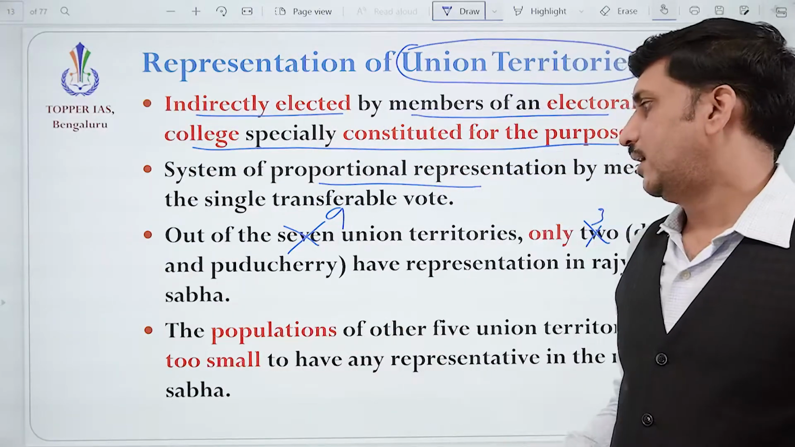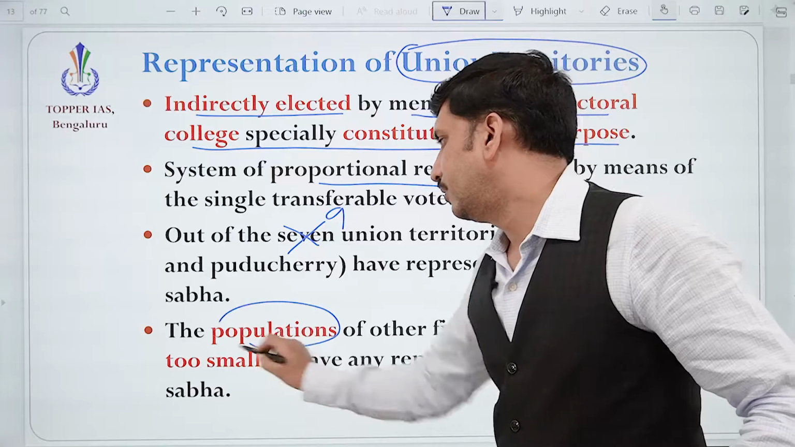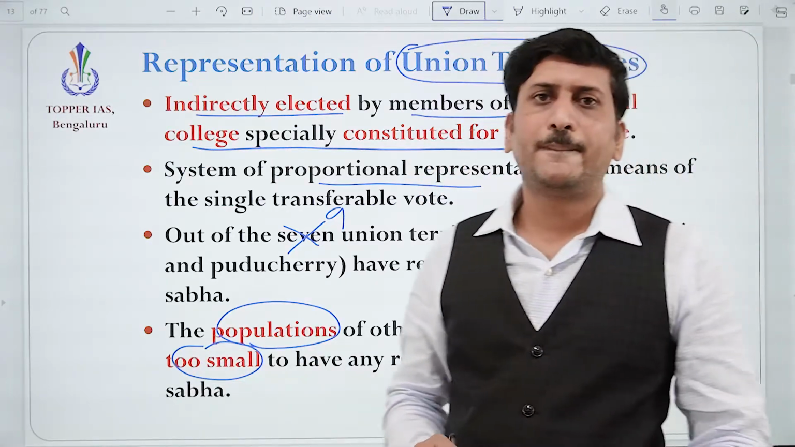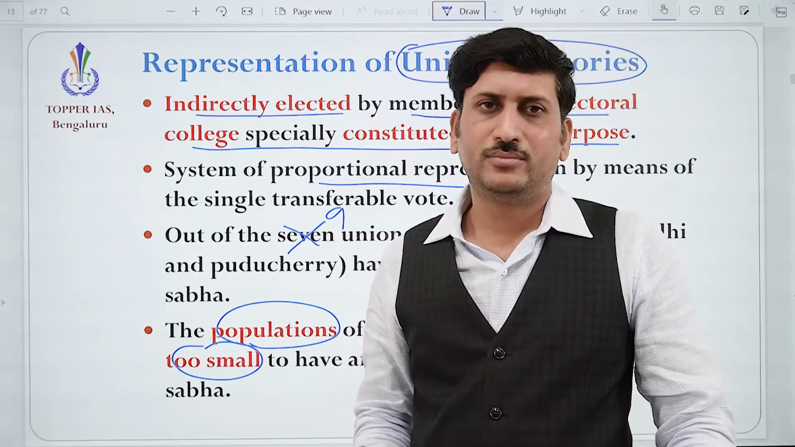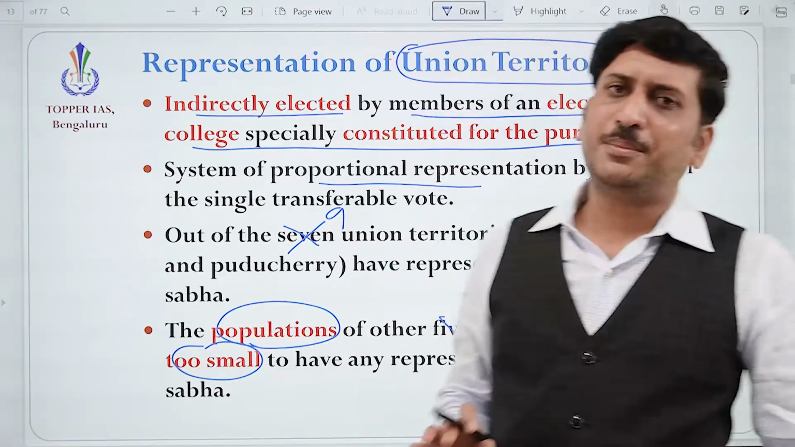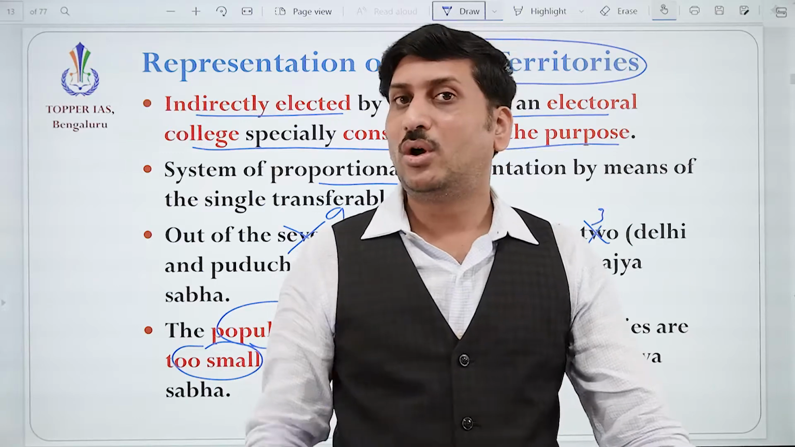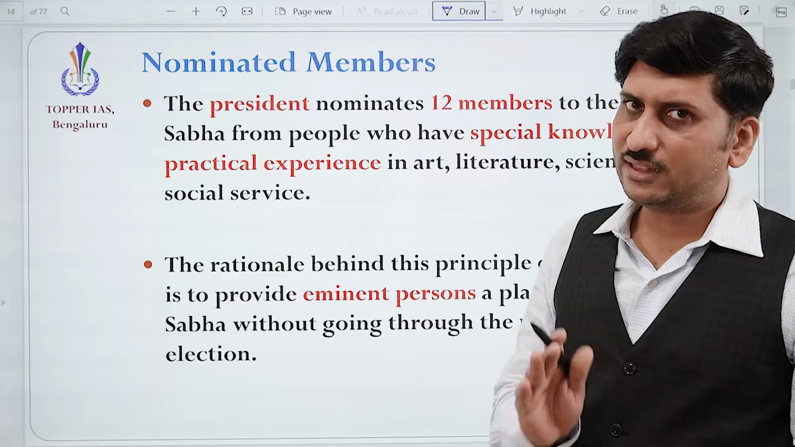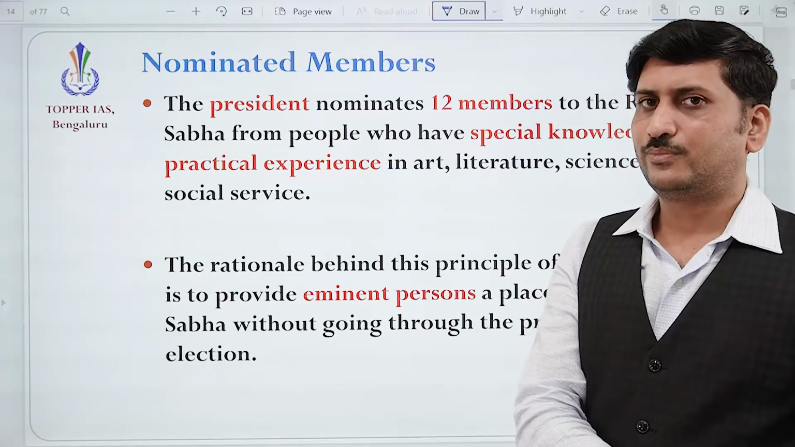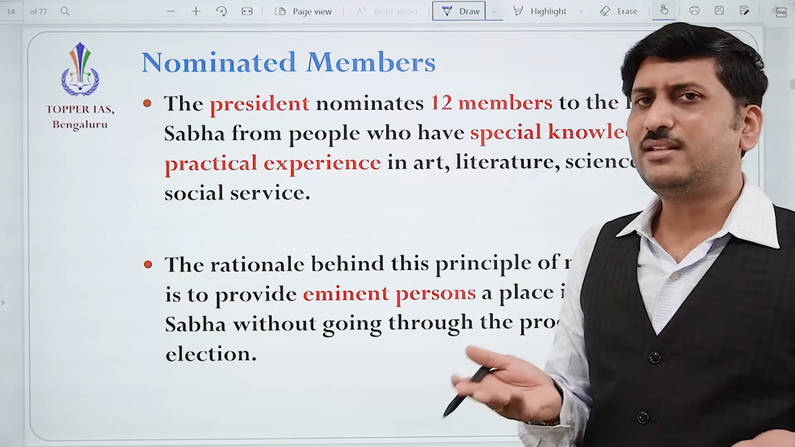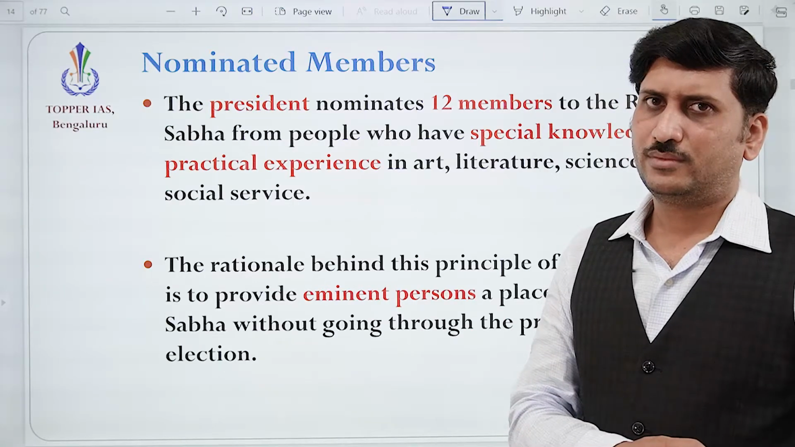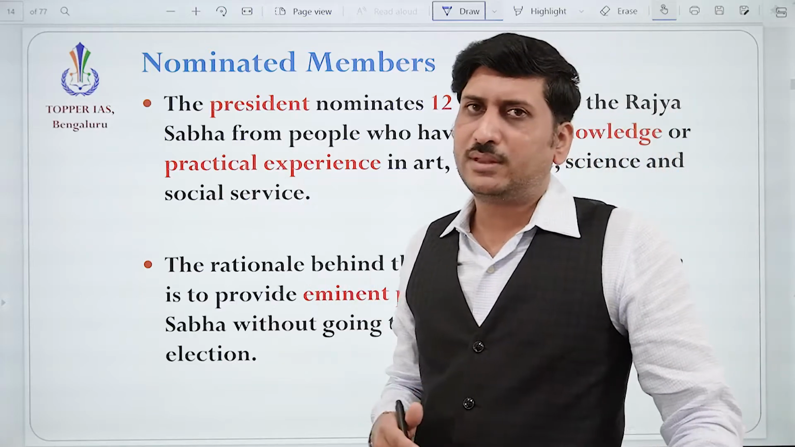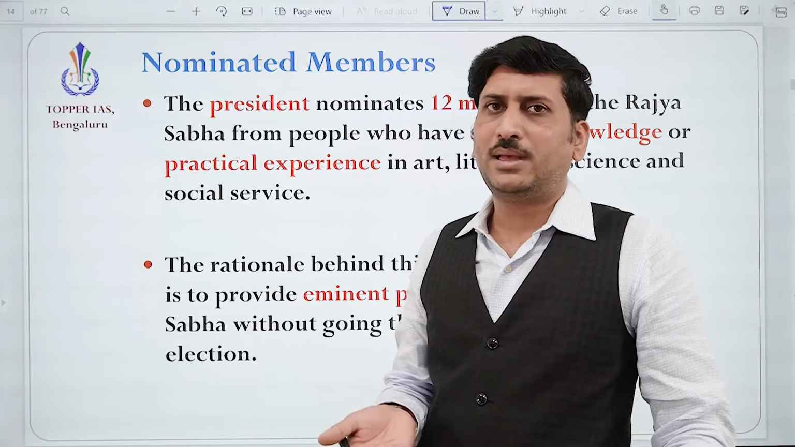Okay. Why? The reason is the population of the remaining, actually 6 union territories is very small. That is why they are not represented. I hope you got the answer earlier. Why the strength is not full? The reason is this one. Population is less, so no representation. Proportionate representation is not possible. In case in future, if the population increases, then the seats will be allocated easily.